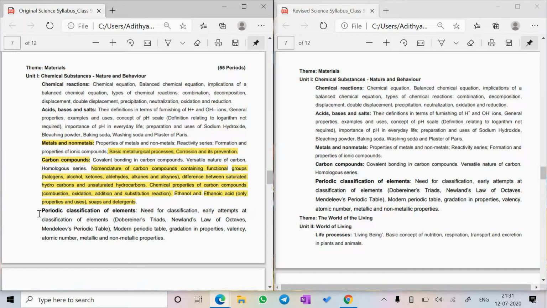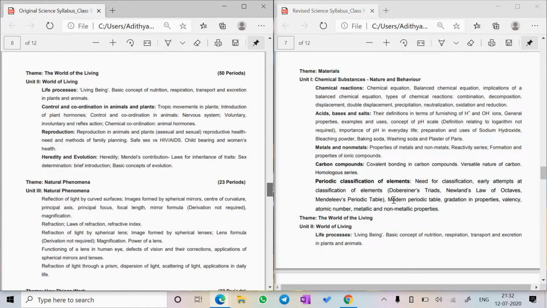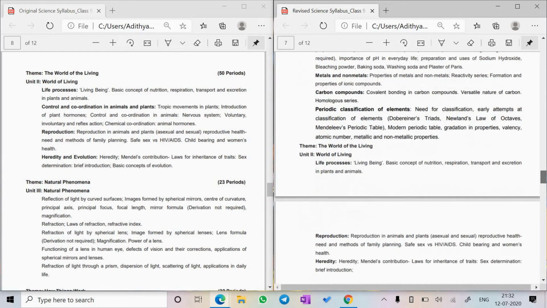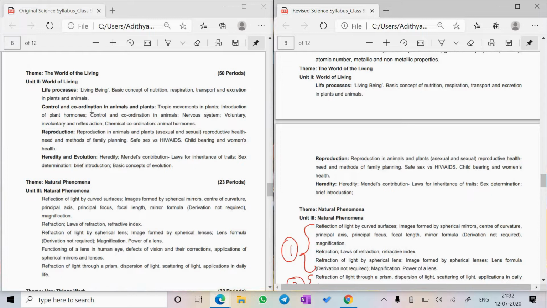The fifth chapter, periodic classification of elements, has no change, you can see. Summarizing chemistry, the third and fourth chapters have some changes, with a major change in the fourth chapter. Now let's scroll down to biology. We will only be seeing the first few chapters of biology now, and we'll come to the rest later.